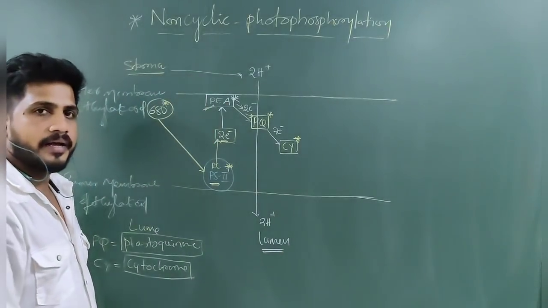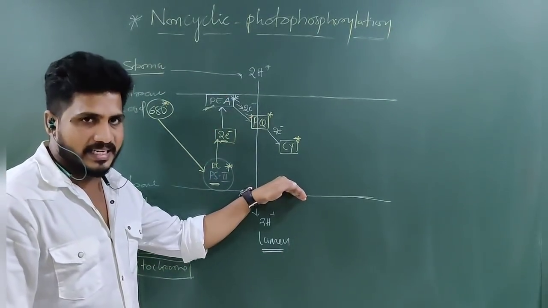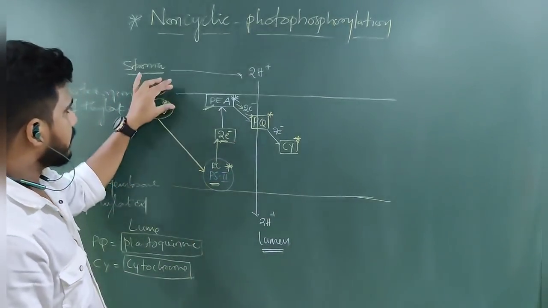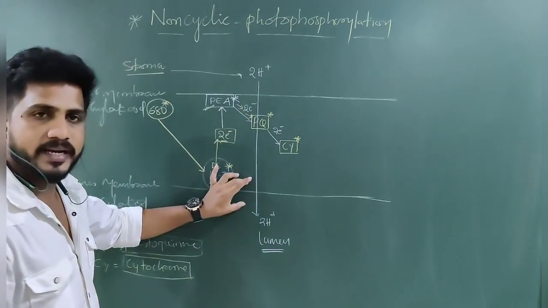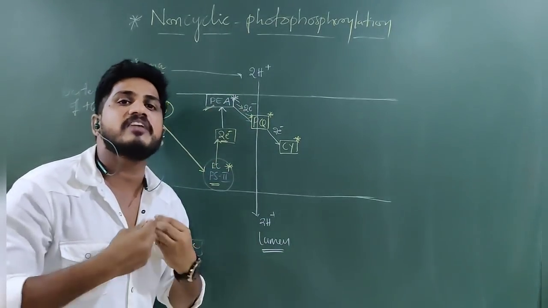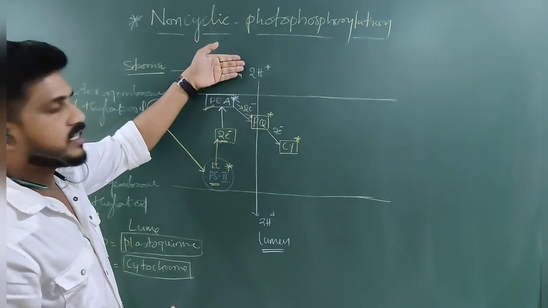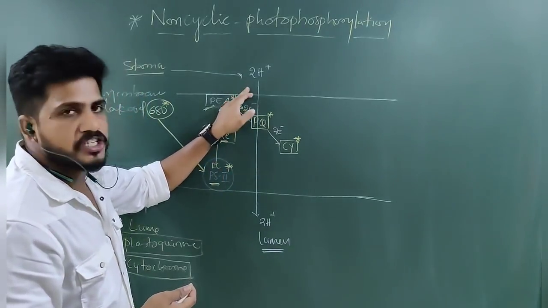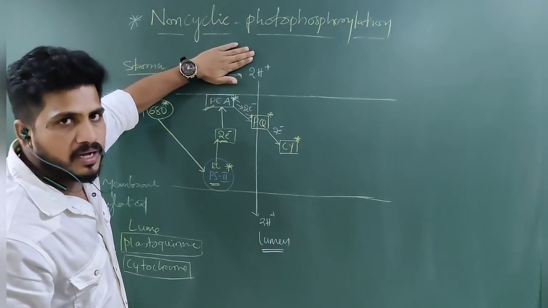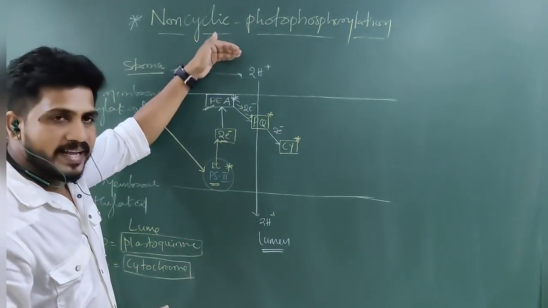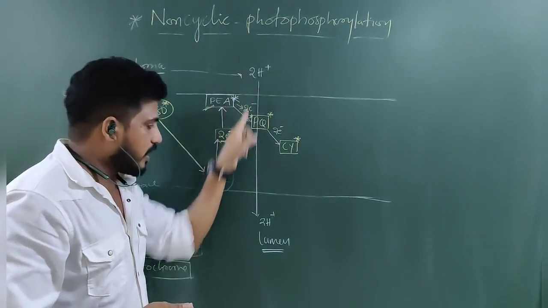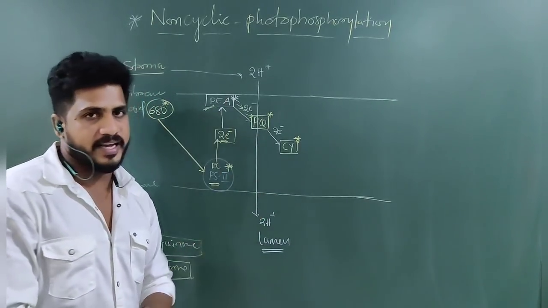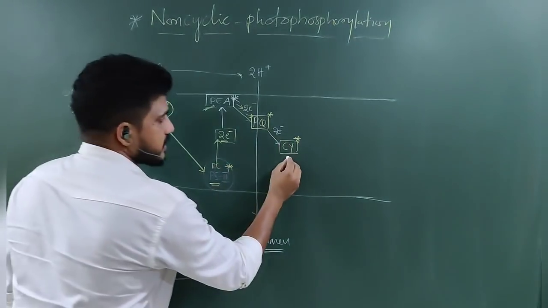Understand? I repeat, when electrons are falling in the electron transport system from the primary electron acceptor to the lower electron acceptor, nothing but from the outer membrane to the inner membrane, energy will be released. By taking that energy, a set of protons will shift from the stroma to the lumen, as their concentration is much higher in the stroma and less here. From high concentration to low concentration, they are pumped with the help of energy released by the fallen electrons. Now electrons are at cytochrome.